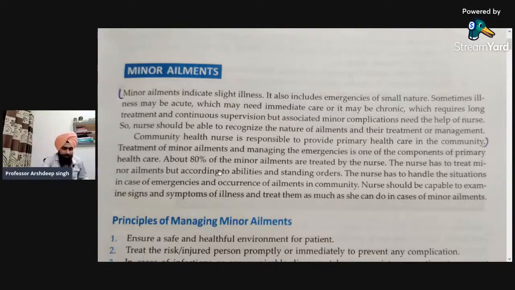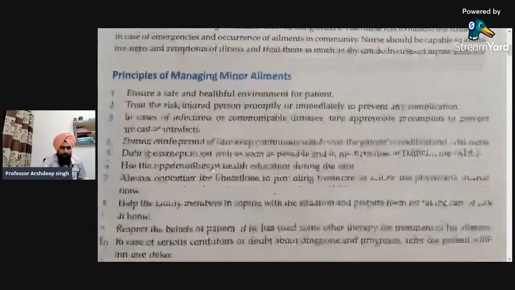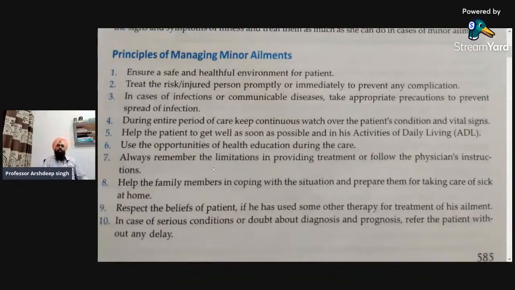The second thing is, what are the principles of managing minor ailments? There are different principles which we have to keep in mind when we are treating minor ailments. First is to ensure a safe and helpful environment for the patient. For example, if a patient is suffering from a minor ailment, provide him or her with a healthful environment. That is the first principle. The second one is to treat the sick or injured person promptly to prevent any complications.